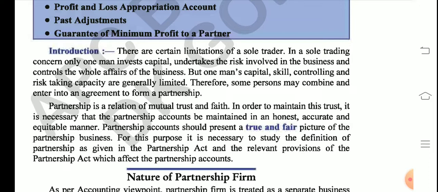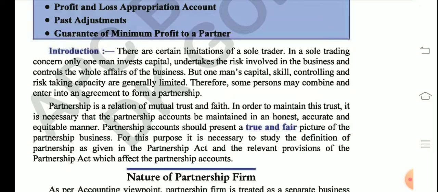You know already, right? So this Partnership Act 1932 has not been updated. It has got no changes. So in the Partnership Act, we have to understand that it is the act which is for the partners to understand mutual trust and faith.